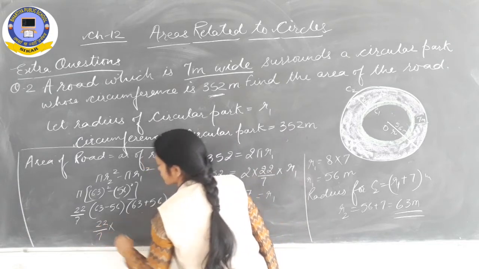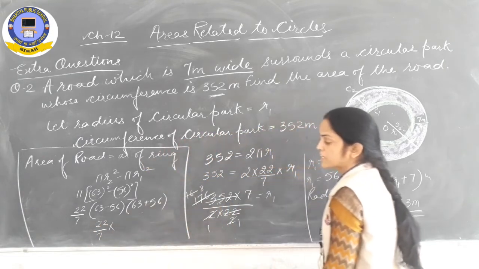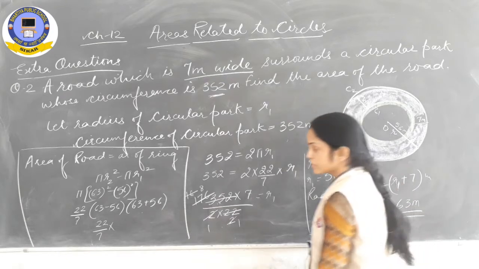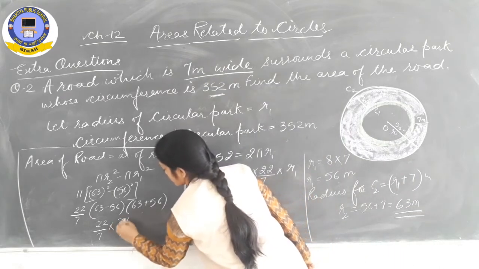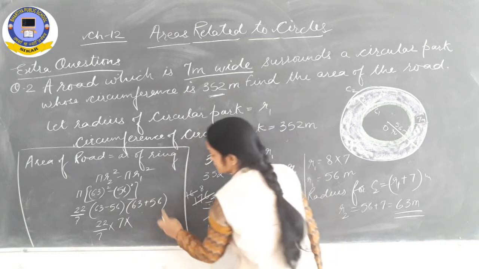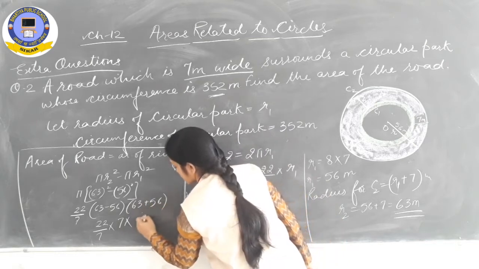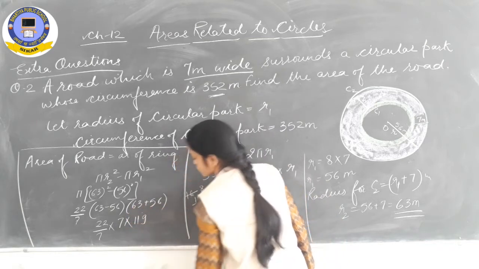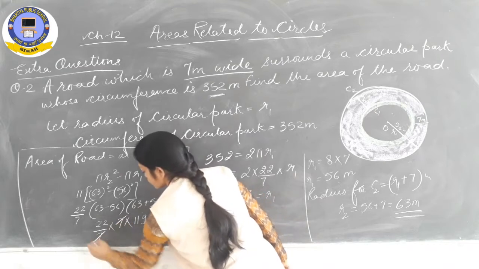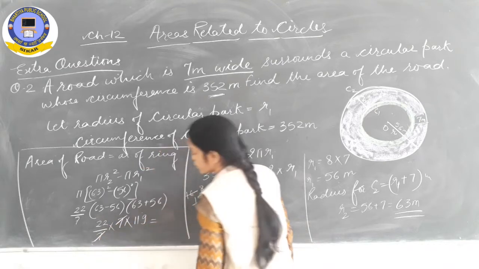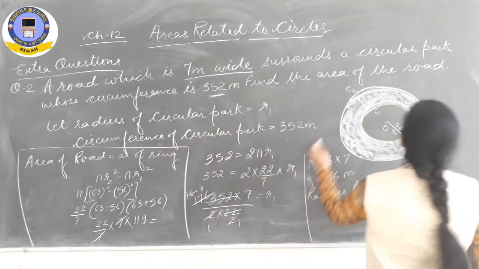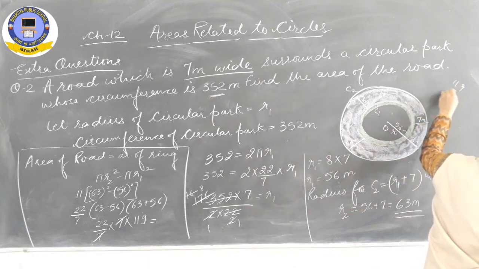22/7 multiplied by 63 minus 56 gives you 7, multiplied by 63 plus 56. 6 plus 3 is 9, 6 plus 5 is 11. Now solve it. 7 will be cancelled out by 7. What will remain? 22 multiplied by 119. Now multiply 22 by 119.